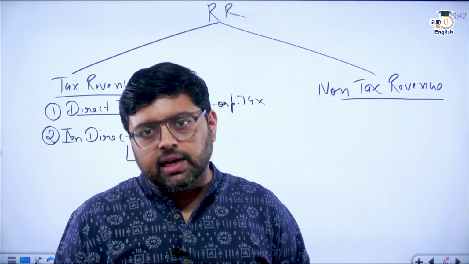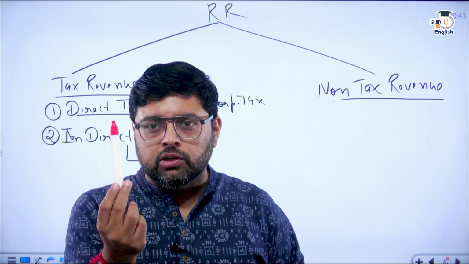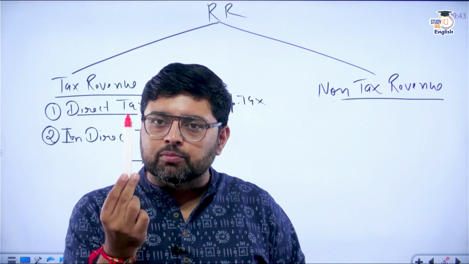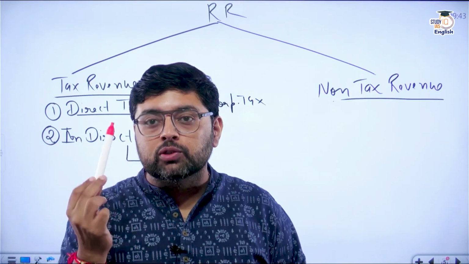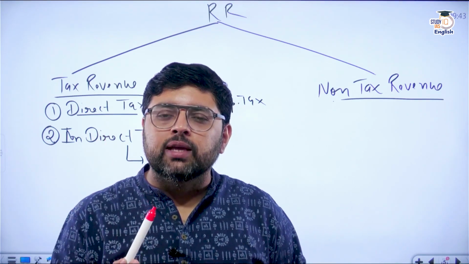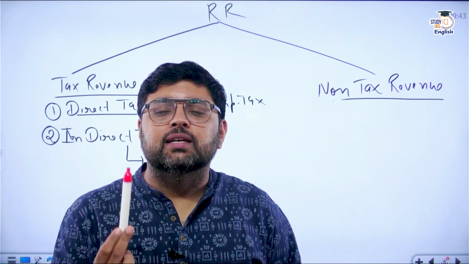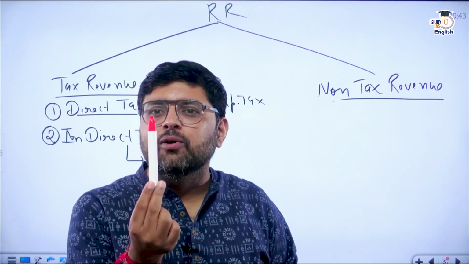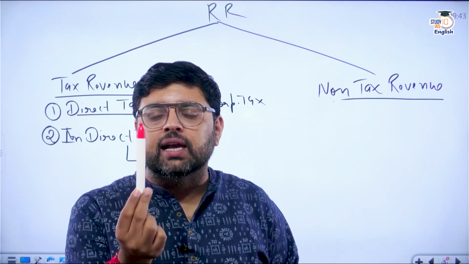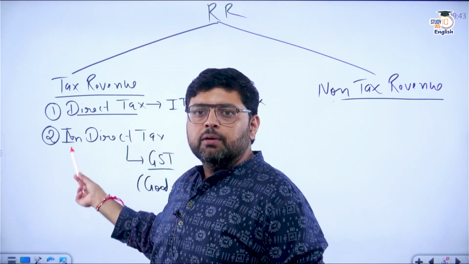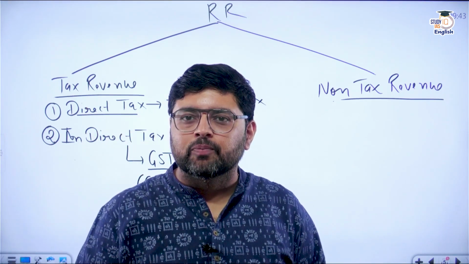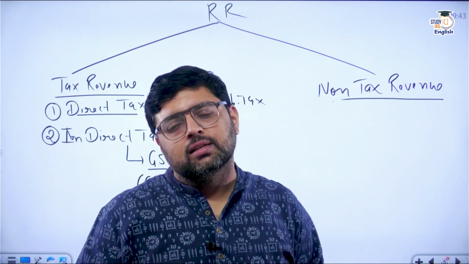In the case of indirect tax, for example, if in your company you manufactured this pen, no doubt this pen has monetary value. But the one who is going to purchase it is going to pay the tax on this pen. In the beginning, we don't know who is going to purchase it. The monetary value has been generated, and we don't know who is going to pay the tax. That is why it is a part of indirect tax. But where we know in the beginning itself that this person is going to pay the tax, that is called direct tax.